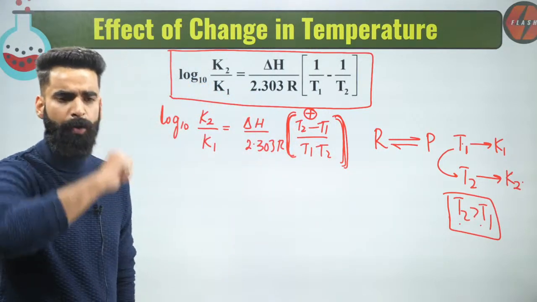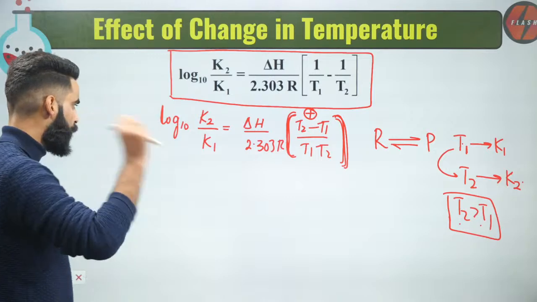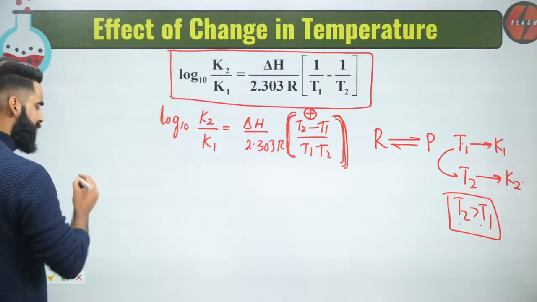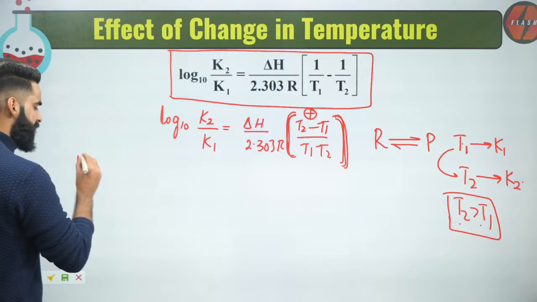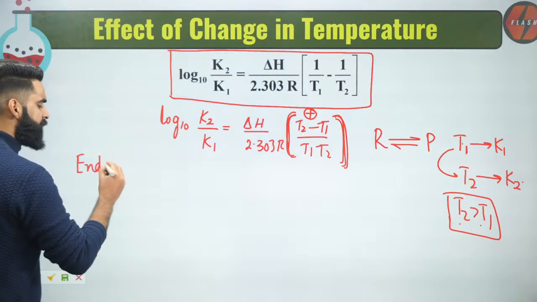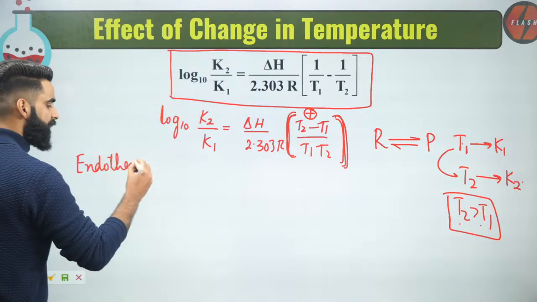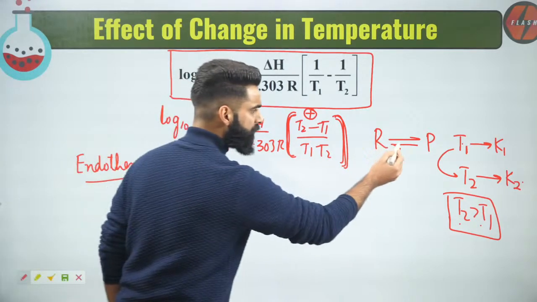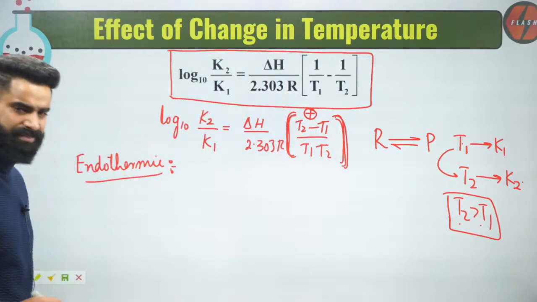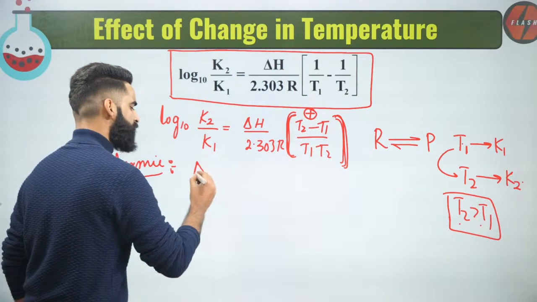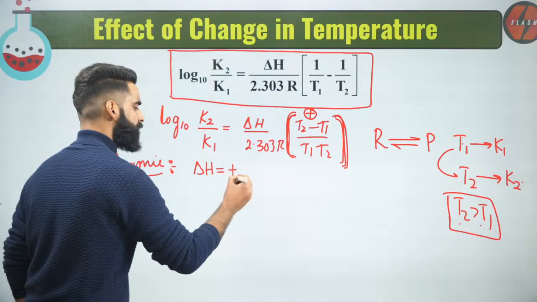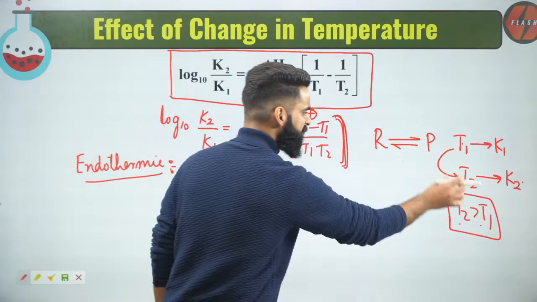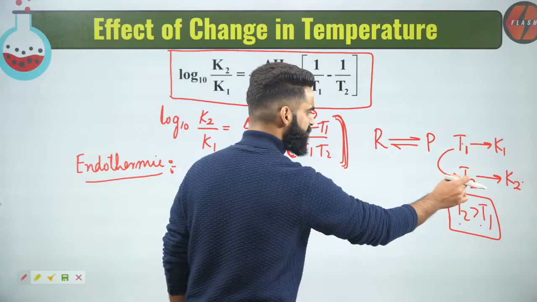Now guys, understand one very important thing. Let's say I have an endothermic reaction. Let's say the reaction which I took here is an endothermic reaction. As you must know, for endothermic reactions, delta H is positive. And what have I done? I have increased the temperature of the system.